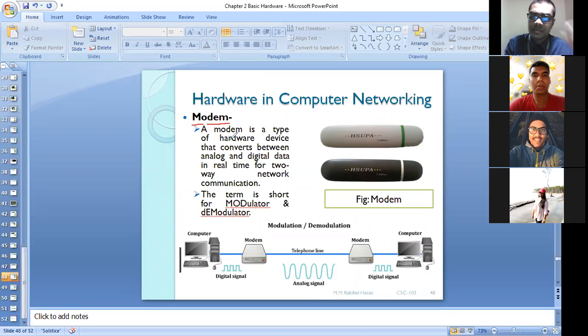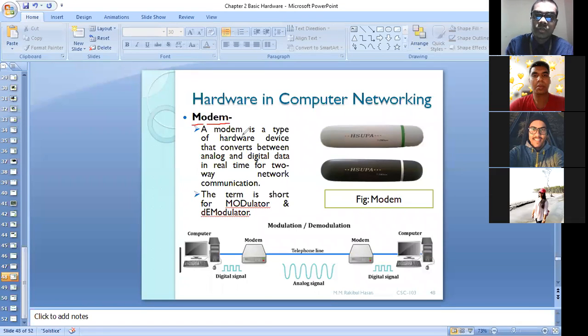Can anyone read it? Deepanita, can you read the slide? All right, sir. Modem: a modem is a type of hardware device that converts between analog and digital data in real time for two-way network communication. The term is short for modulator and demodulator.